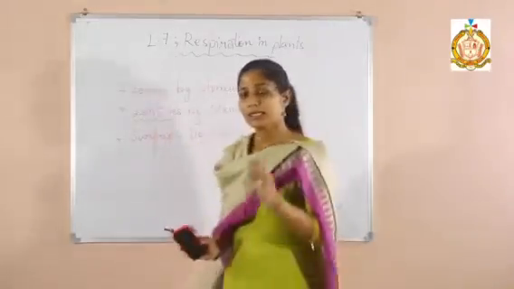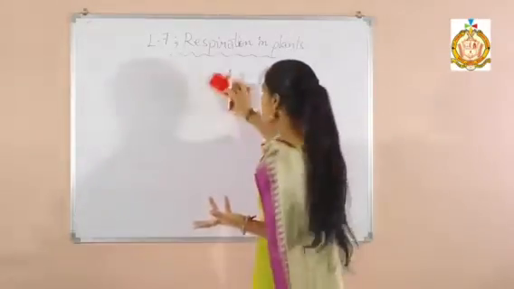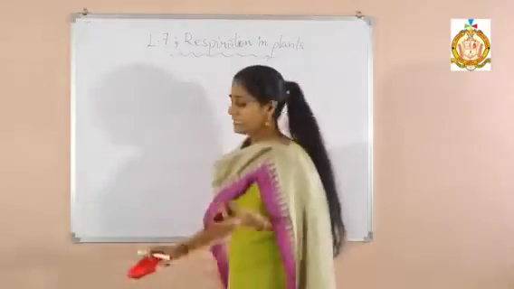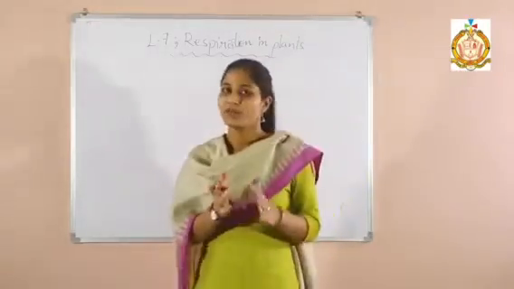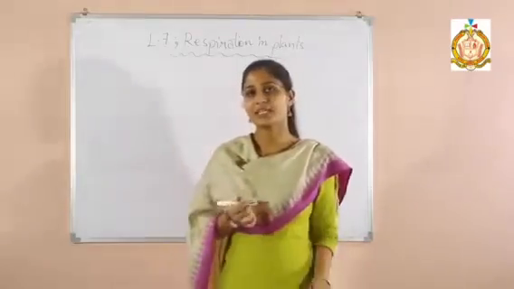Next, there are two questions that come in exams as reasoning questions. First, why is tilling required for the growth of plants?